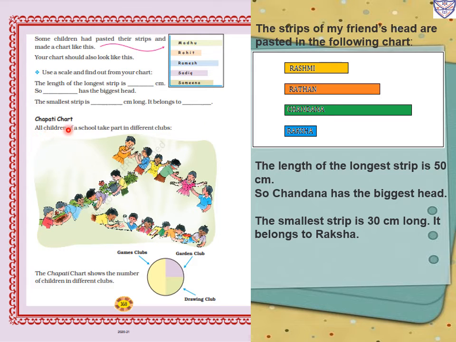Now chapati chart. All children of a school take part in different clubs. They have taken part in different clubs like games club, garden club and drawing club. They have been shown in this graph this way. This is known as a chapati chart. The chapati chart shows the number of children in different clubs.